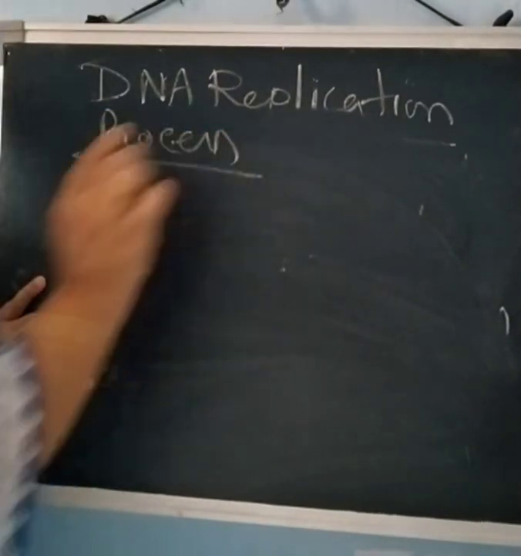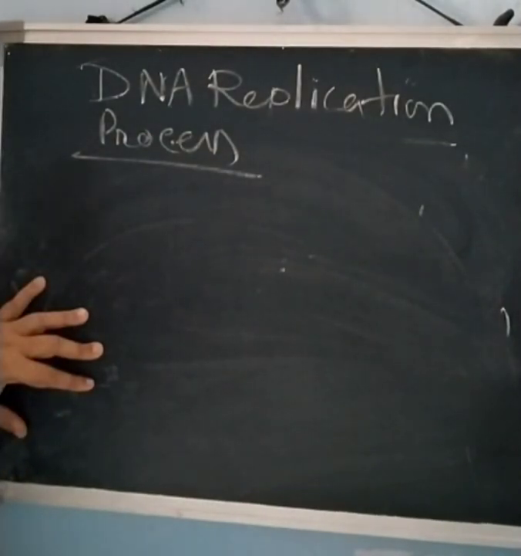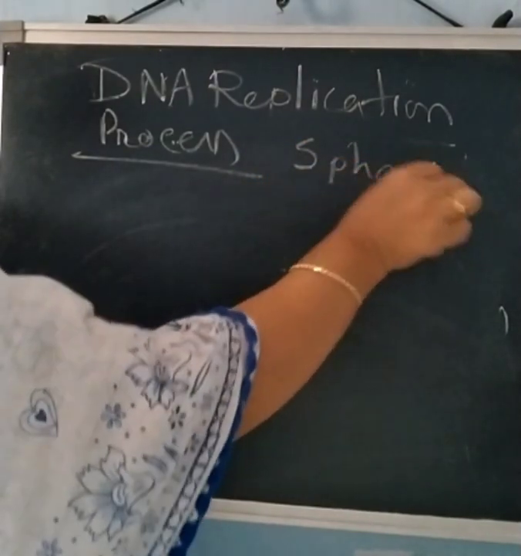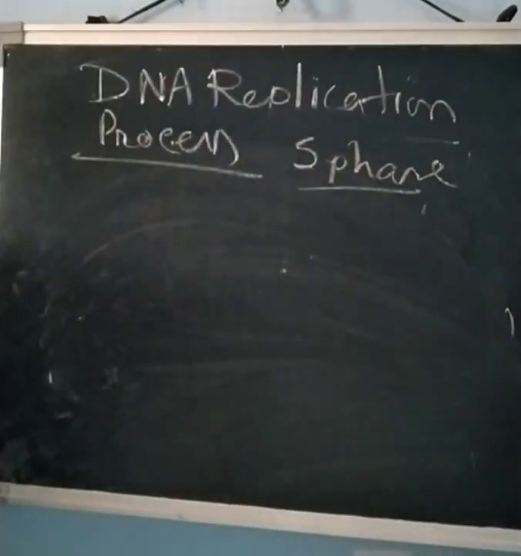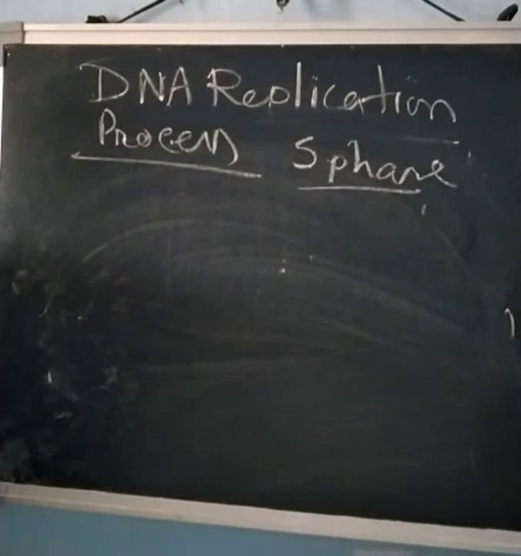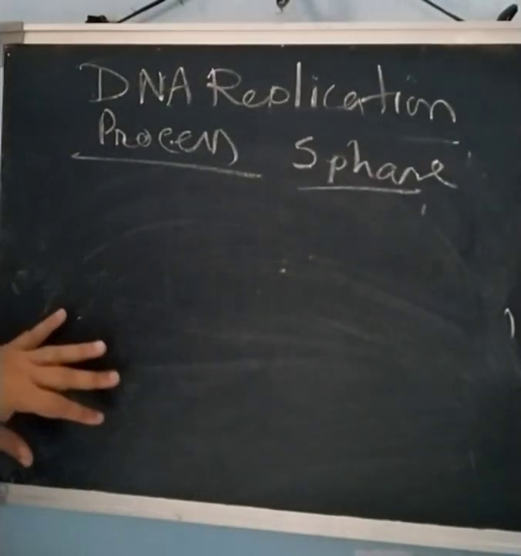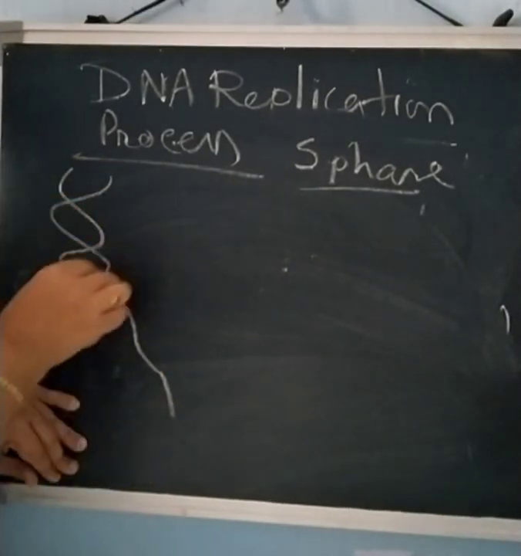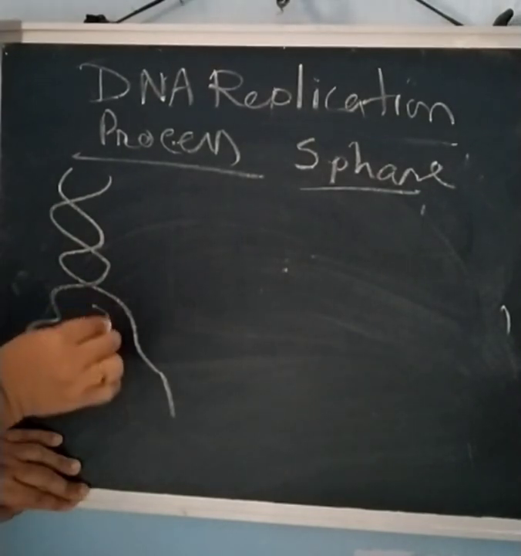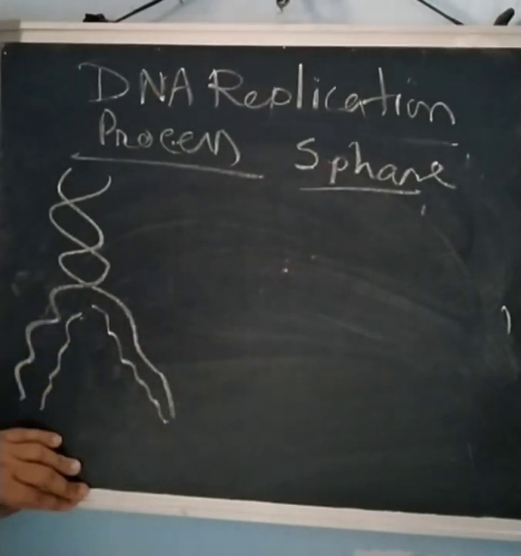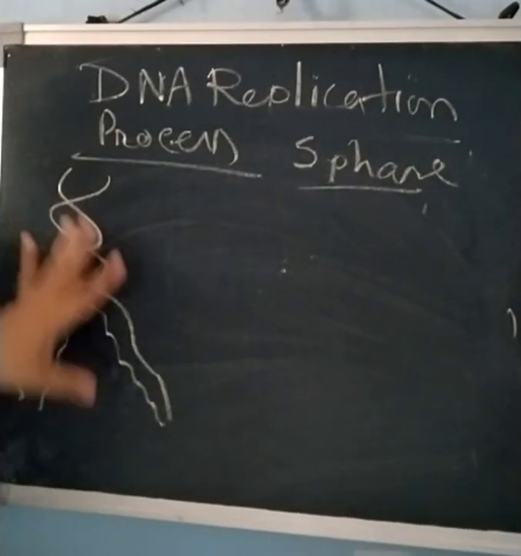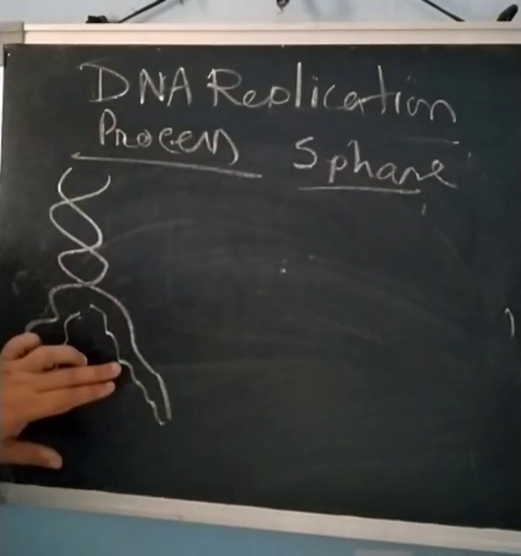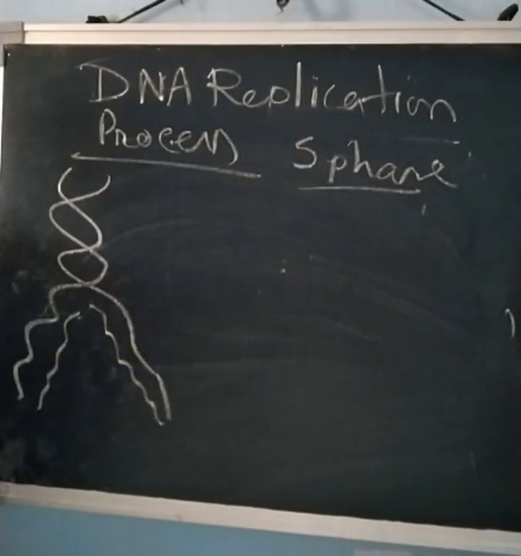So what is the definition of replication? The process of replication occurs during the S phase of the cell cycle, and here DNA doubles itself. In this process of DNA replication, first of all, the DNA, this is the chromosome, unwinds itself like this, and then a new strand is formed here, so that two DNA molecules get separated from each other. This is the DNA replication process. Here this is the new strand and this is the parent strand.